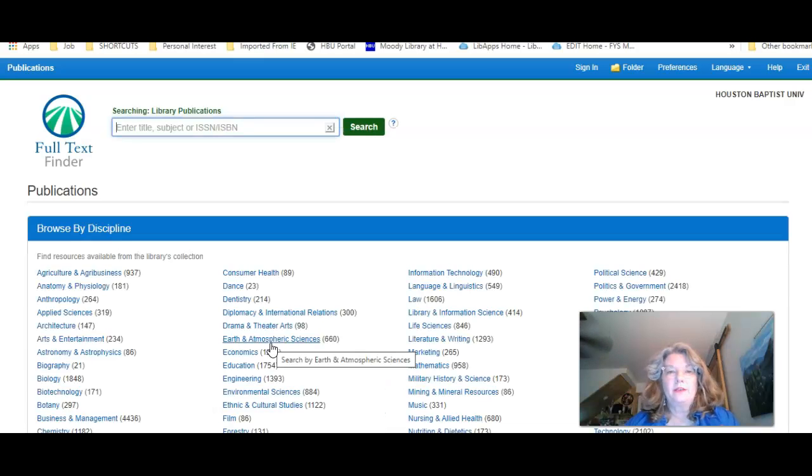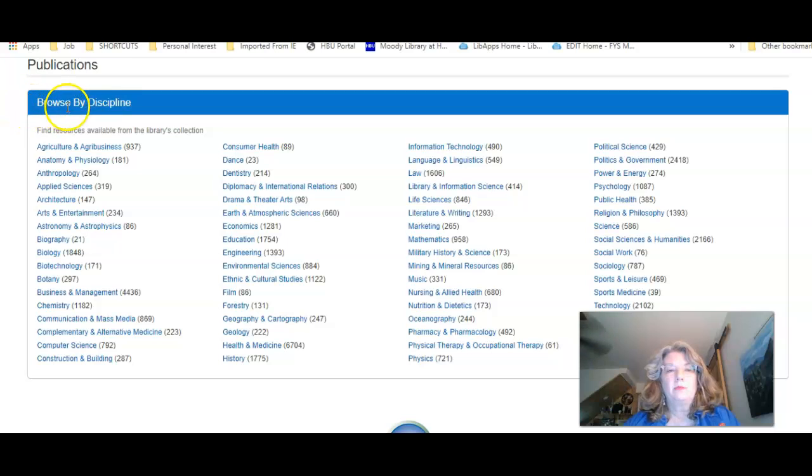Now originally I had gone on here just a minute ago, and when you do this you're going to have to log in with your portal information, your email and password. I've already logged in, so it let me in. So I'm going to show you that if you just scroll down here and browse by discipline, you can look at all these names of different journals that are listed in this journal locator. You see nursing, nutrition, oceanography, all kinds of different subjects, earth sciences.